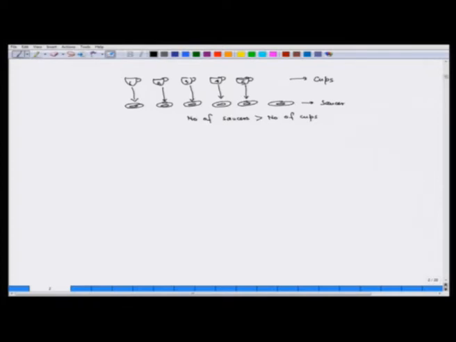So, essentially counting means putting a set of objects in one-to-one correspondence with the set of natural numbers. For example, if you have, say, 5 objects, say A, B, C, D, E, then how do you count it? You say okay, A is the first object, B is the second object, C is the third object, D is the fourth object, E is the fifth object. So, there are 5 objects. This is, of course, a finite set.